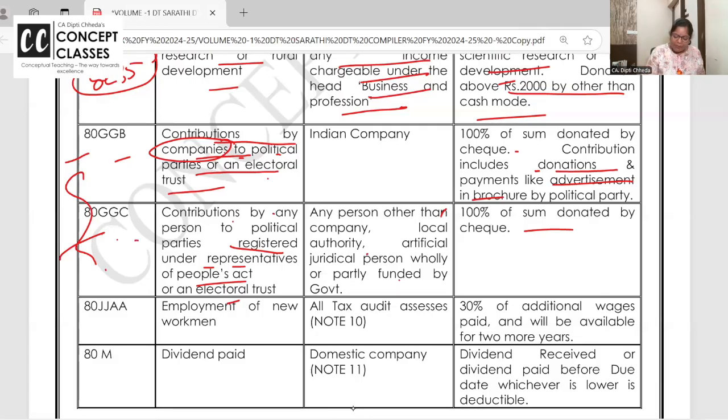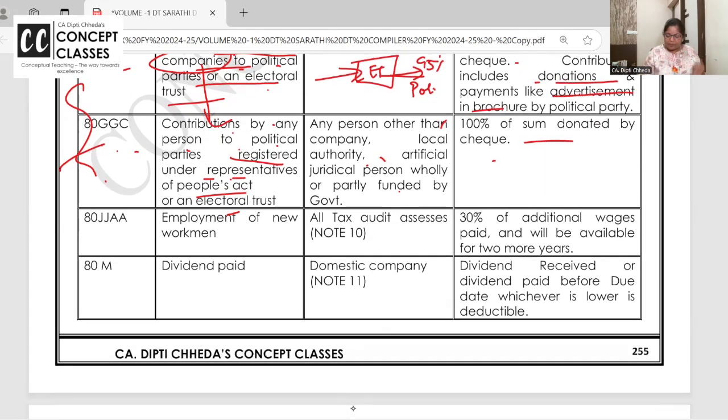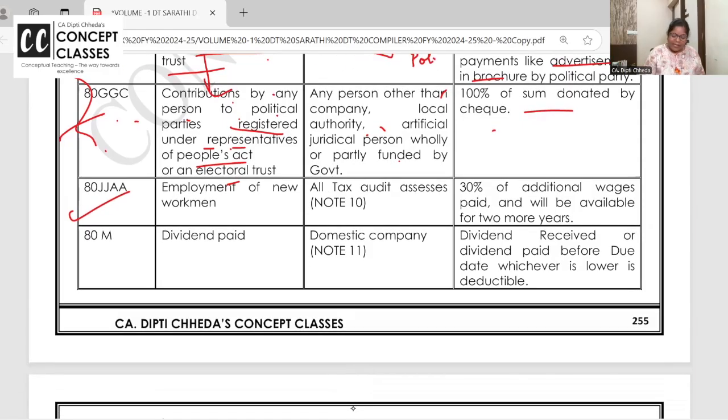80GGC, same, contribution to political party other than companies allowed. Or electoral trust. Electoral trust is like you donate to electoral trust and they donate 95% of their income to registered political party. So it's as good as donating to political party. 80JJAA is allowed in both regimes, default and this, I will tell you later. 80M is allowed only for companies.